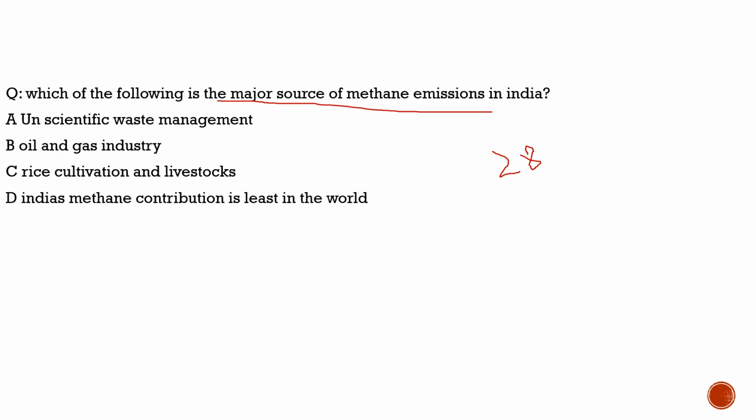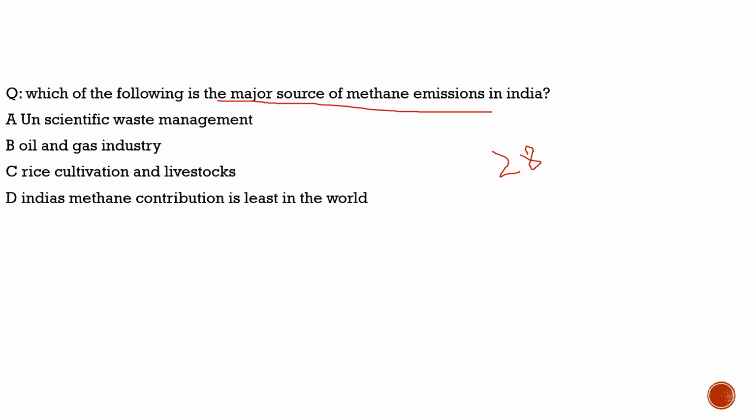With respect to this, we need to understand which countries are the highest producers of methane and what the major sources of methane are in different countries. The USA is at the top, then China, then India.